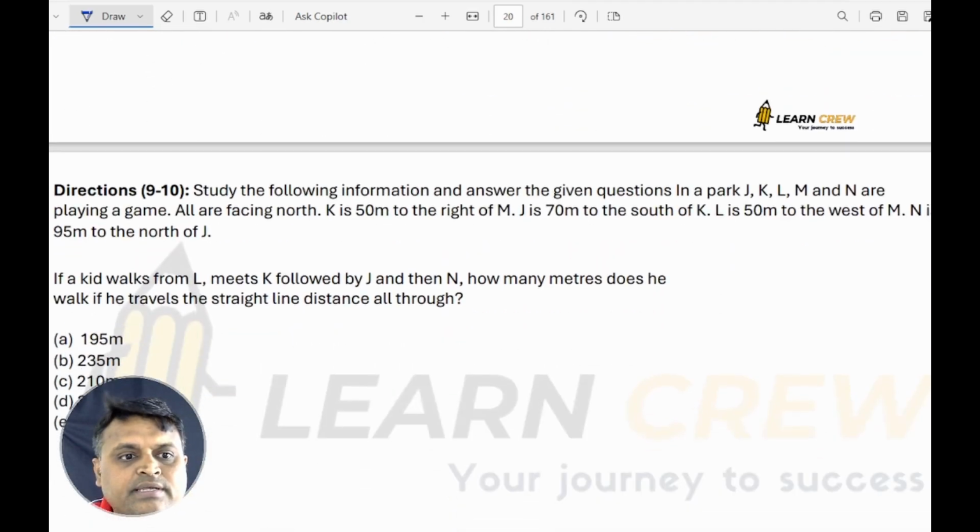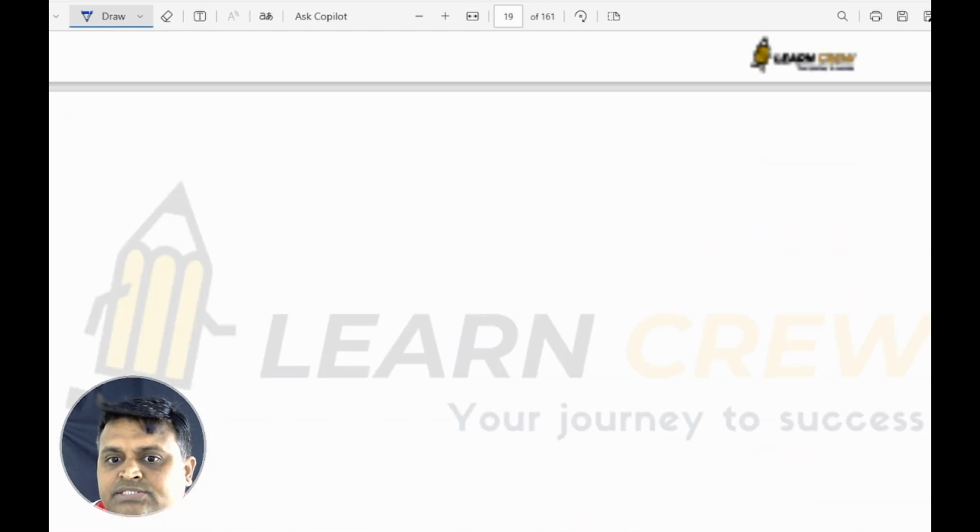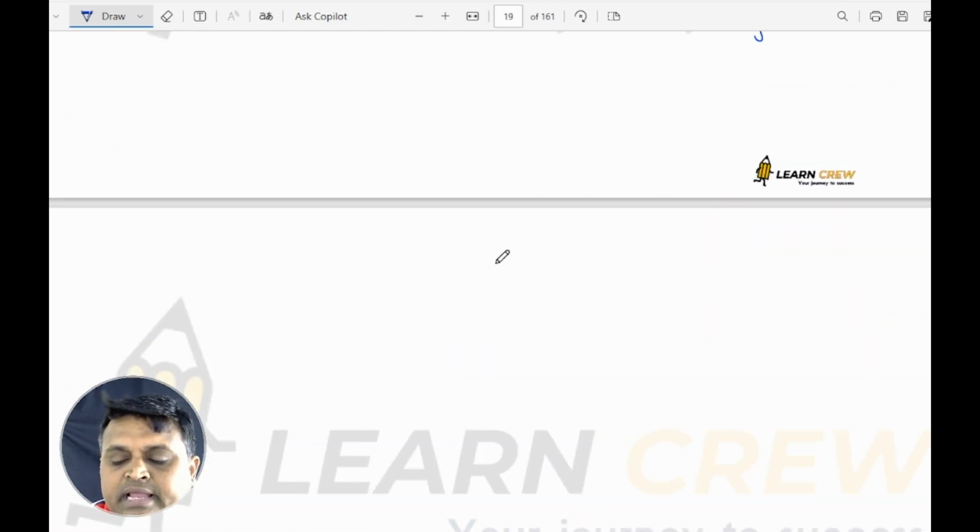Next, if a kid walks from L, meets K, followed by J, and then N, how many meters does he walk if he travels the straight line distance all through? So if a kid walks from L, meets K, then J, then N. Please see here: L, K, J, N.